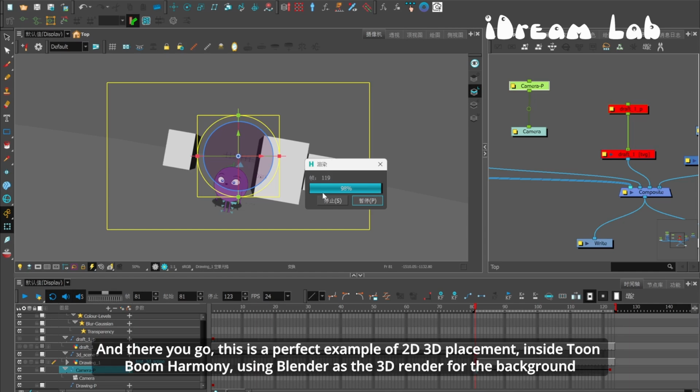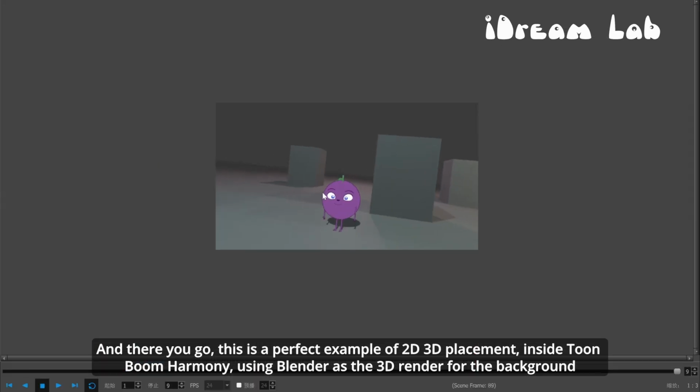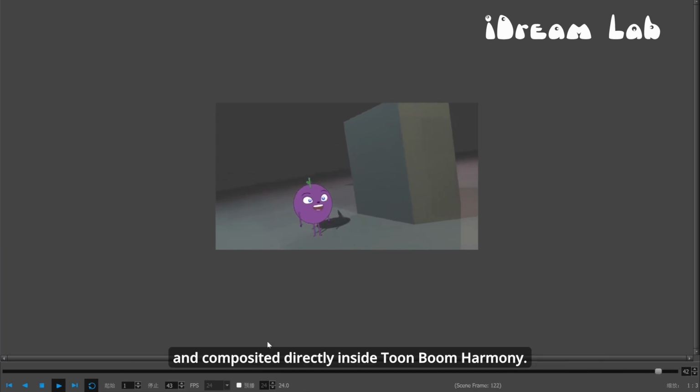And there you go. This is a perfect example of 2D, 3D placement inside Toon Boom Harmony using Blender as the 3D renderer for the background and composited directly inside Toon Boom Harmony.